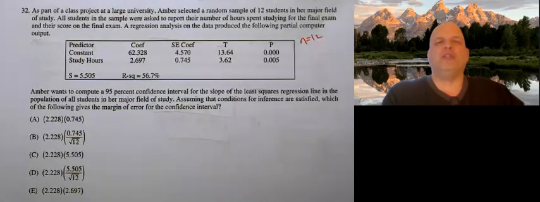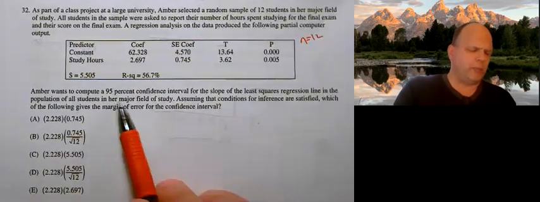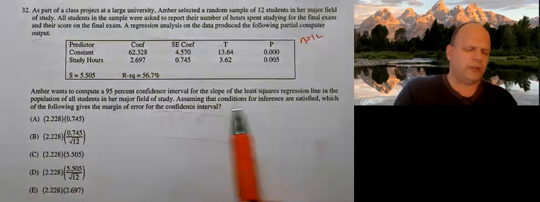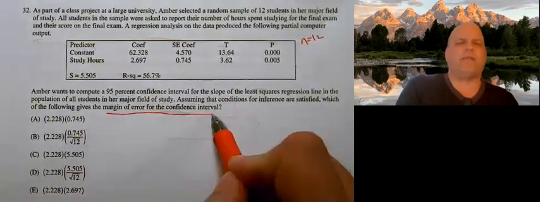A regression analysis on the data produced the following partial computer printout. Amber wants to compute a 95% confidence interval for the slope of the least squares regression line in the population of the students in her major field. Assuming the conditions for inference are satisfied, which of the following gives a margin of error for the confidence interval?